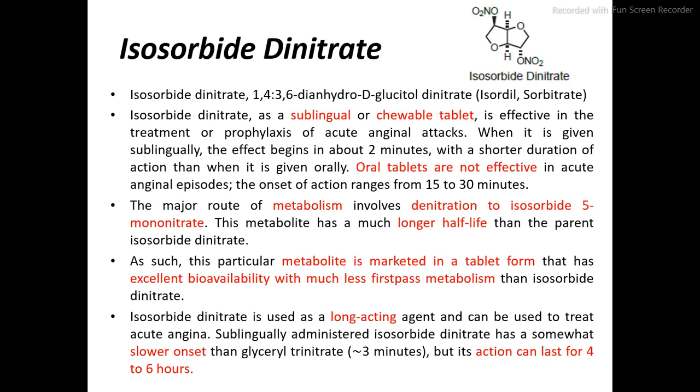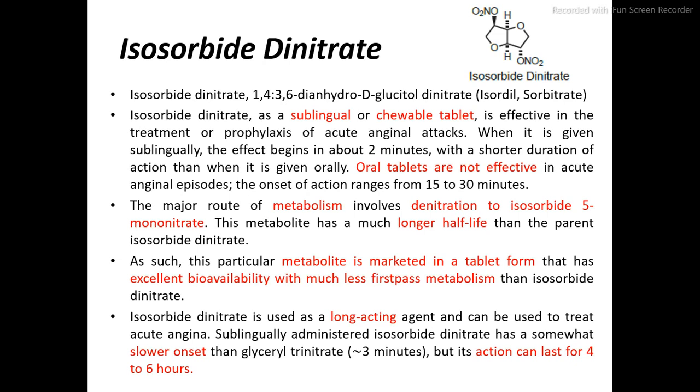Generally, when given by the sublingual route, it shows its action within 2 minutes, with a shorter duration of action than when given orally. Oral tablets are not effective in an acute anginal episode. The onset of action ranges from 15 to 30 minutes.